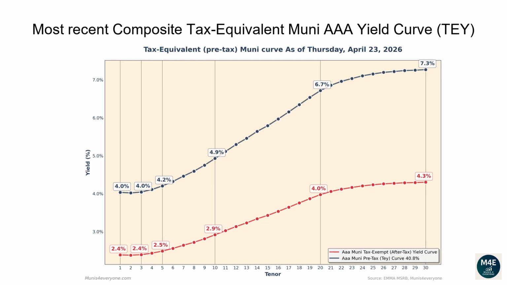The one-year tax-exempt yield is 2.39%. Corresponding to a 4.04% tax-equivalent yield for investors in the top tax bracket. The two-year tax-equivalent yield is 4.02%. The 5-year tax-equivalent yield is 4.2%. The 10-year tax-equivalent yield is 4.93%. The 20-year tax-equivalent yield is 6.72%. The 30-year tax-equivalent yield is 7.27%.